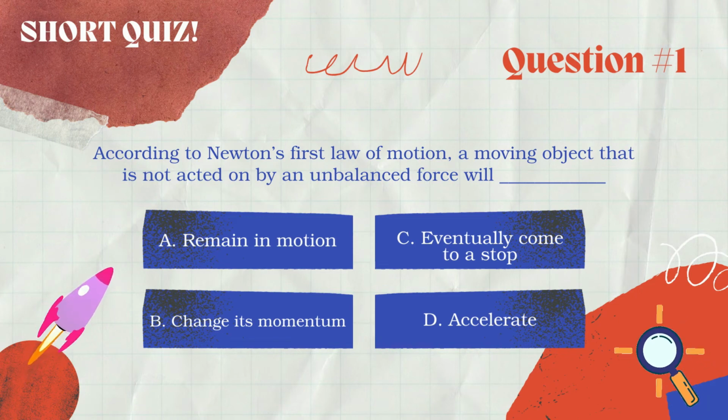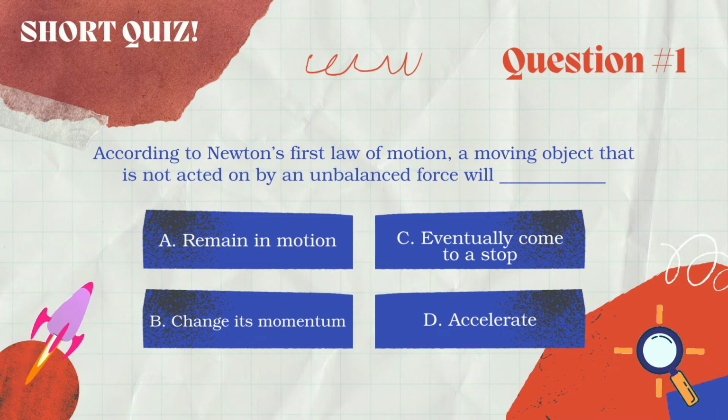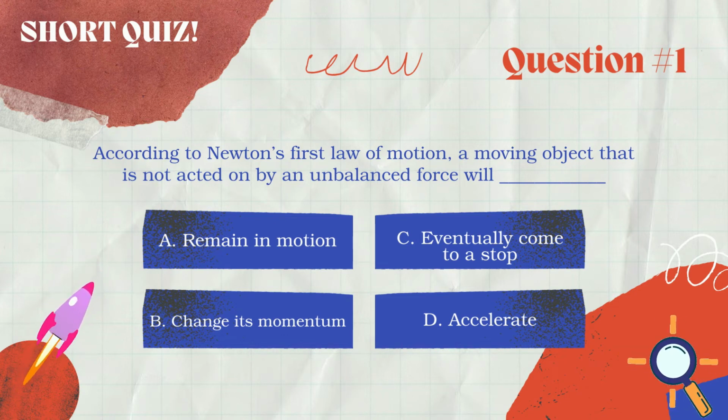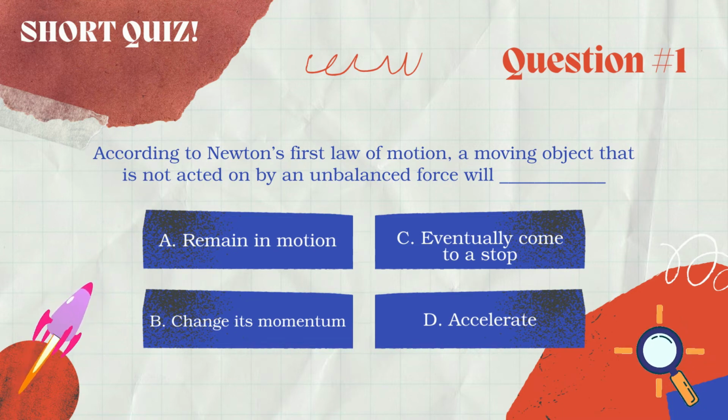And finally, we are now finished discussing the three laws of motion in accordance with Sir Isaac Newton. But before we end this video, we will be giving you a 3-item quiz wherein you will just choose the correct answer. We will be giving options to make it easy. The first one: according to Newton's first law of motion, a moving object that is not acted on by an unbalanced force will A. Remain in motion, B. Change its momentum, C. Eventually come to a stop, or D. Accelerate.